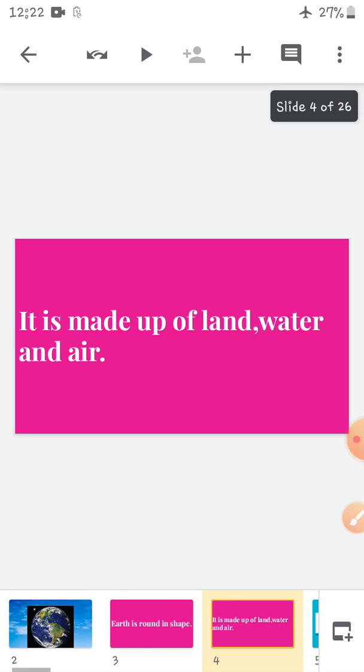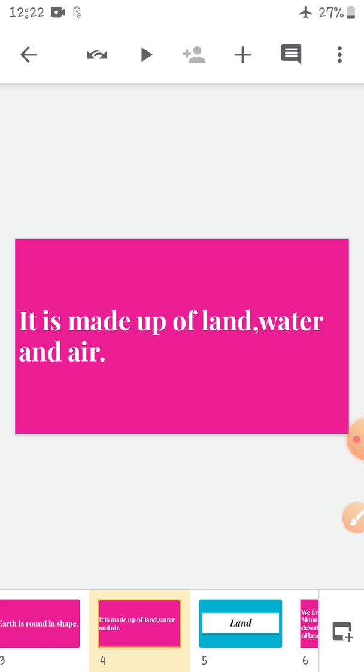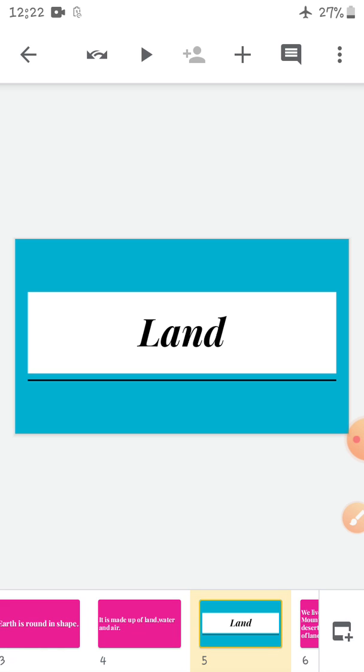And it is made up of land, water, and air. Earth is made up of three things: land, water, and air. We are going to discuss land, water, and air in this chapter. So first, let's talk about land.